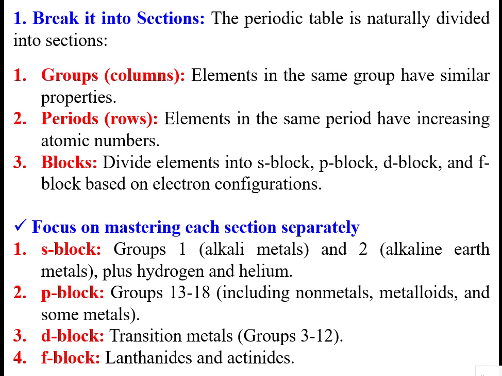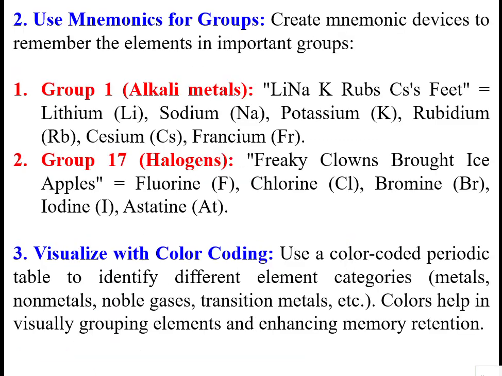Then the p block, 13 to 18, including non-metals, metalloids, and some metals. D block elements are the transition elements, that is, they can change their color, groups 3 to 12. Then f block elements, lanthanides and actinides, are at the bottom.